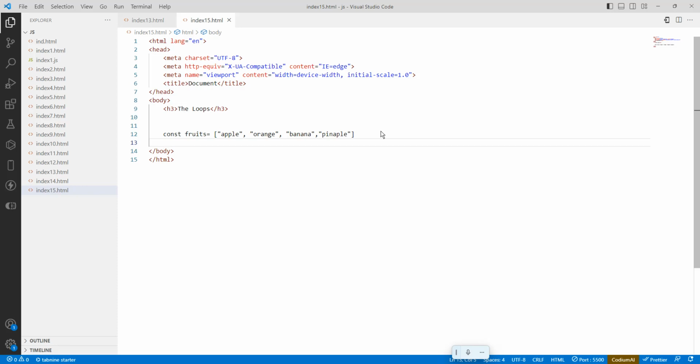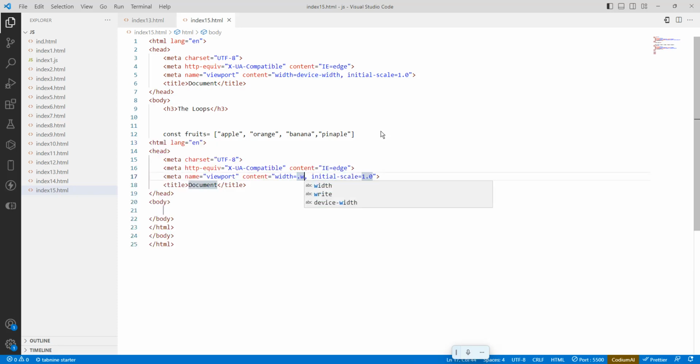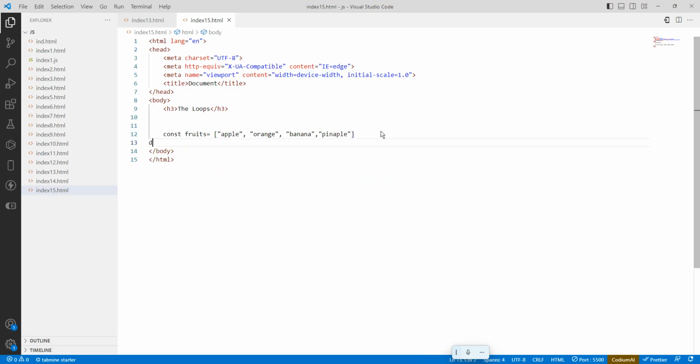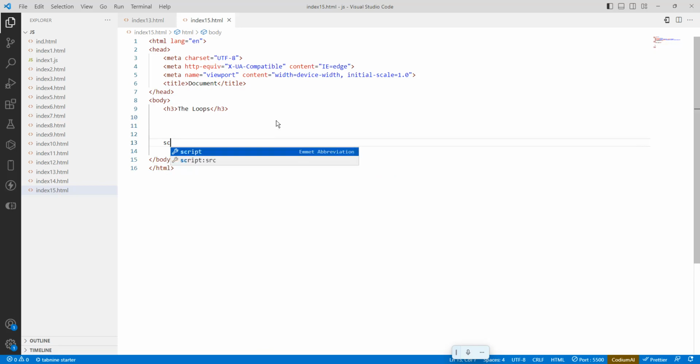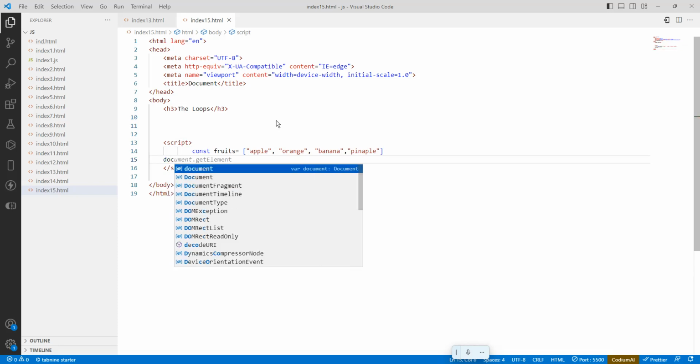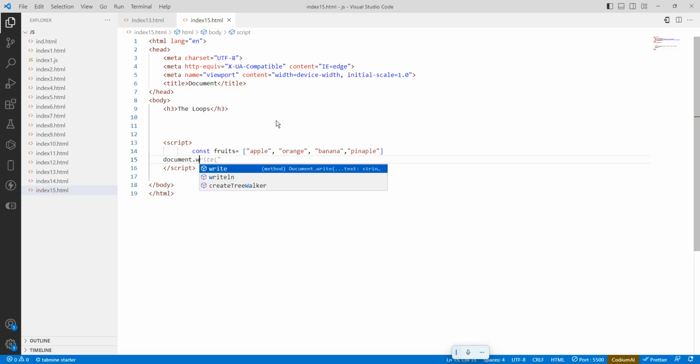So to print the array, how are we doing it? How to print the array elements? So I want to print some array elements. How to do it? Document dot write. Sorry, I need to add this inside a script tag. That's why it is showing an error. Script, enter, Control V, and I want to print the array elements. Document dot write of